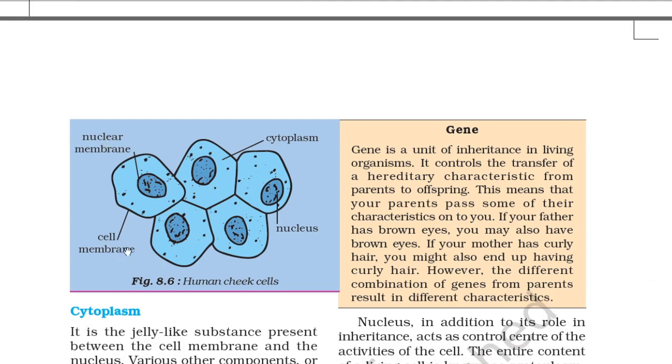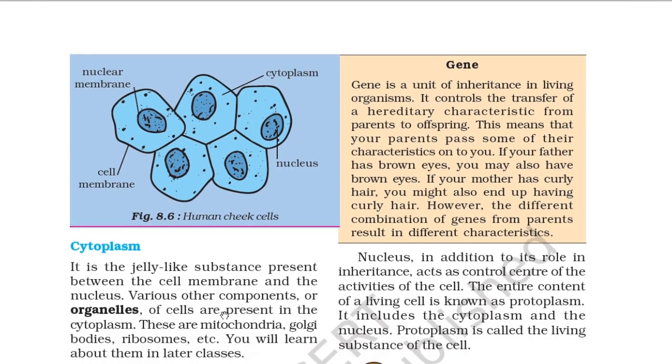So now the cell membrane you have seen. Human cheek cell, this was the explanation of human cheek. And now there is an explanation of gene. Gene is a unit of inheritance in living organisms. It controls the transfer of a hereditary characteristic from parent to offspring.